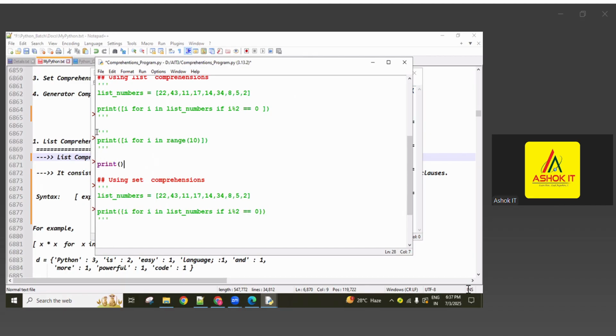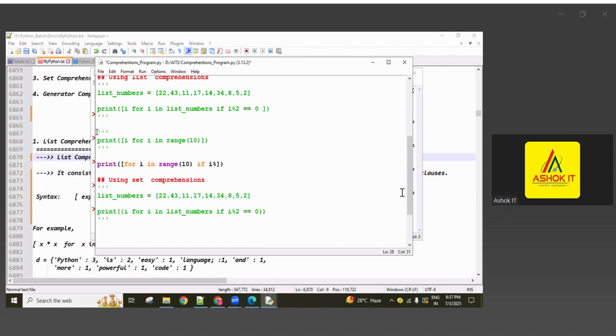Next, print and one more list. So, for loop: for i in range of 10. Range of 10 values we are getting. Out of these 10 values, some are even numbers and some are odd numbers, guys.